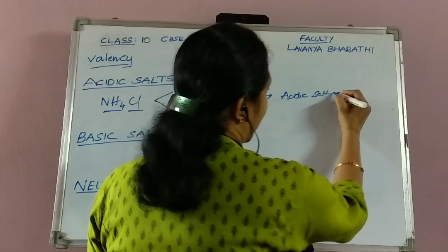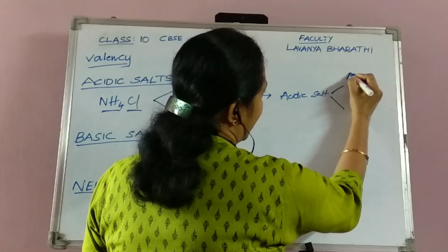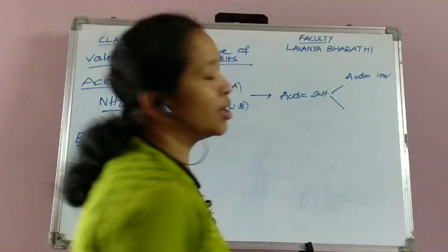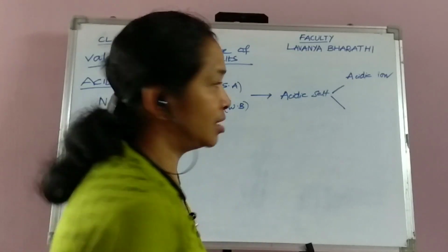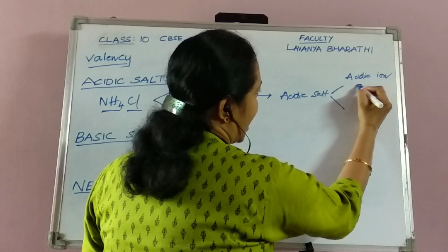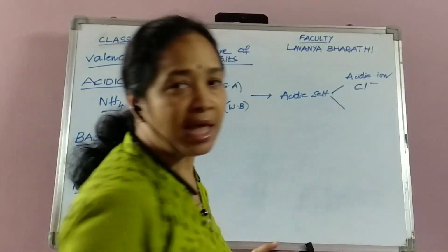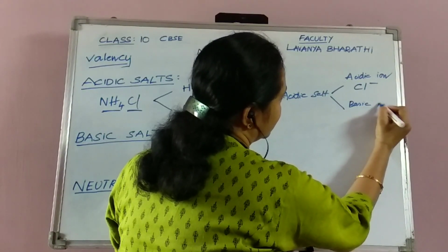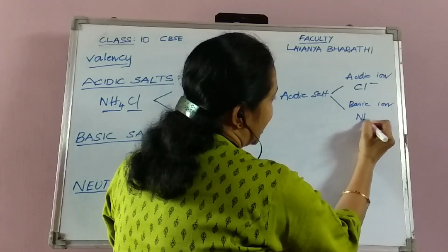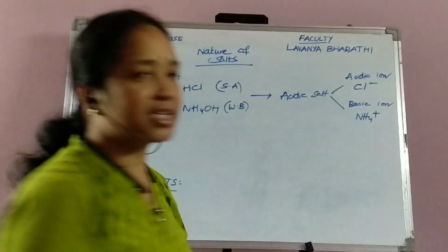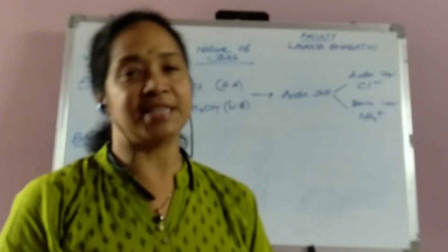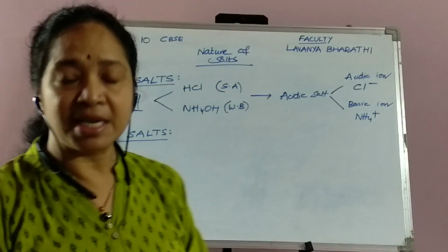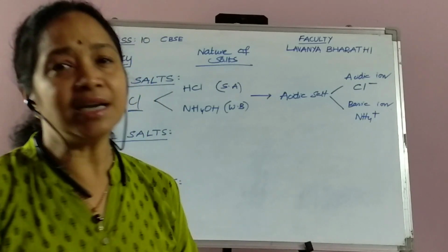And let us say the acidic and the basic radical. Acidic radical, acidic ion, or you can also call it an anion, is Cl minus, and the basic ion or basic radical is NH4 plus. So this is the information that is obtained by understanding which acid and which base is used in making that acidic salt.